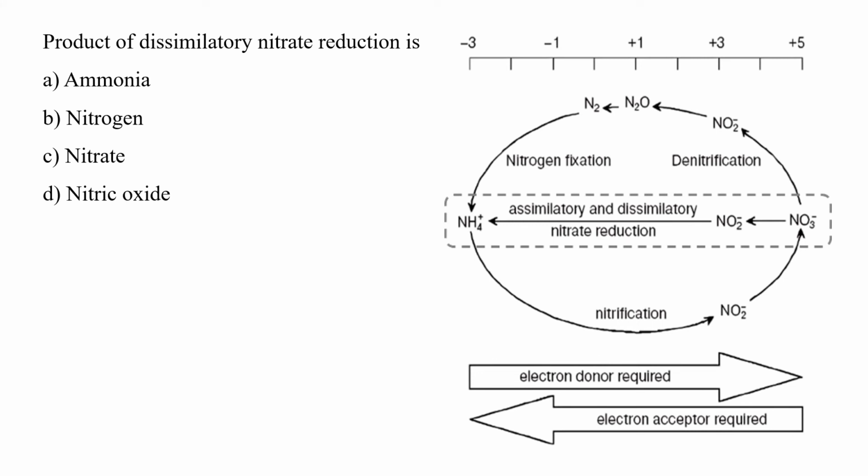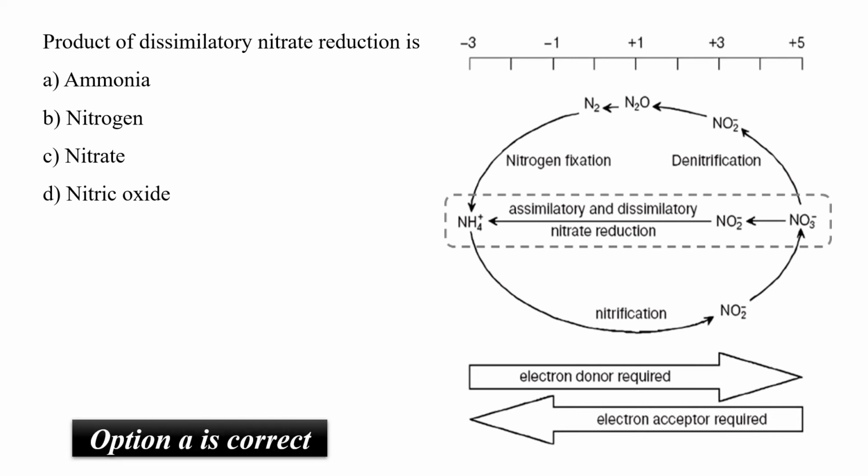In dissimilatory nitrate reduction, the nitrate is terminally converted into ammonium ion, while in denitrification, the nitrate is converted into nitrogen, which is lost to the environment. So, dissimilatory nitrate reduction is more efficient because it conserves the nitrate as ammonium and never allows it to be released into the environment. So, option A is the correct answer.